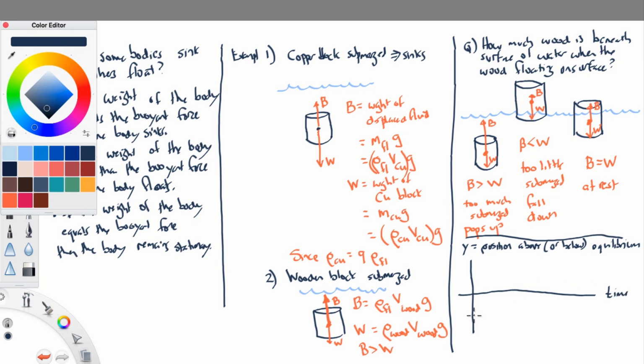If we started out too low, it's going to pop upward, but then it's going to overshoot and come back down and go like this and kind of oscillate, and then eventually arrive at its equilibrium position. So the amplitude of this oscillation is going to decrease over time until it settles at its equilibrium position. And the number of times it bobs up and down is going to depend on the viscosity of the fluid. So the time to settle is dictated by the fluid viscosity. The more viscous the fluid is, the more rapidly it is going to settle down to its equilibrium position. And I think with that, I will end this lecture.